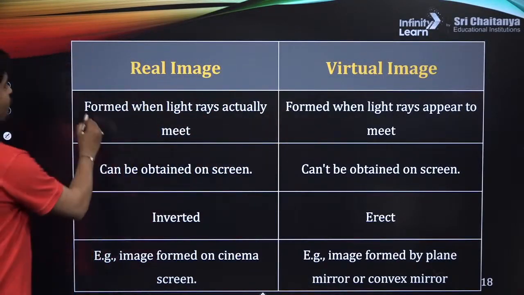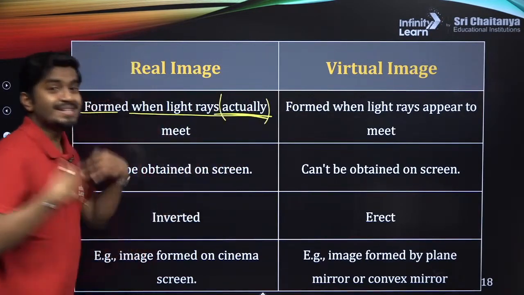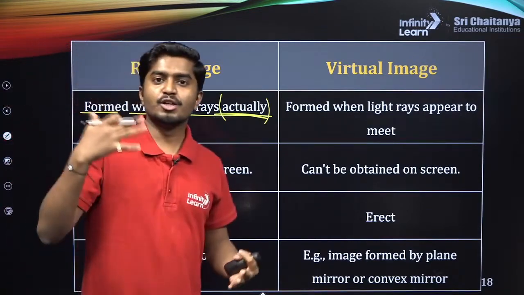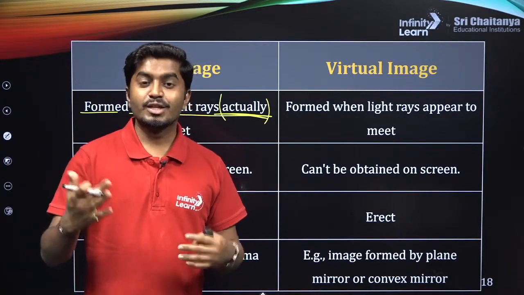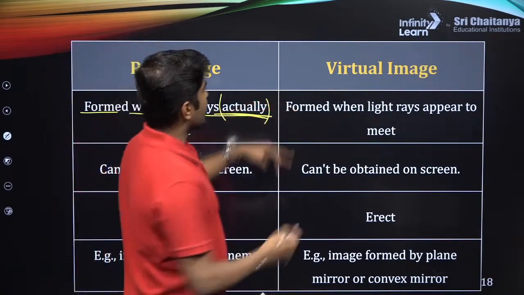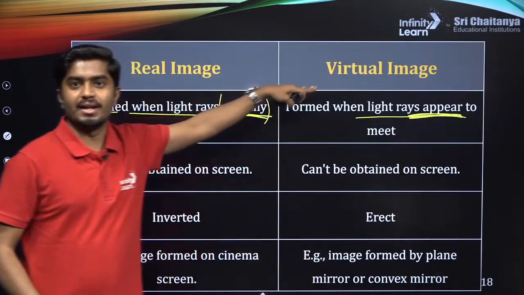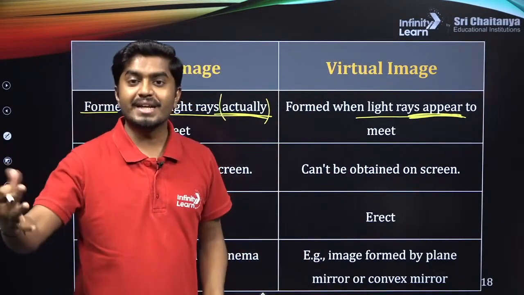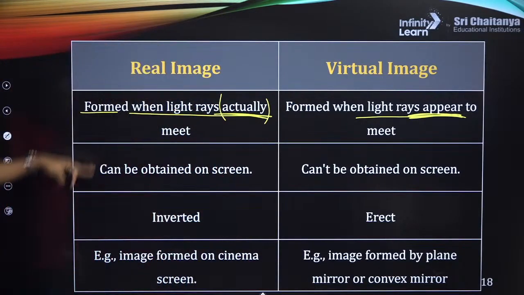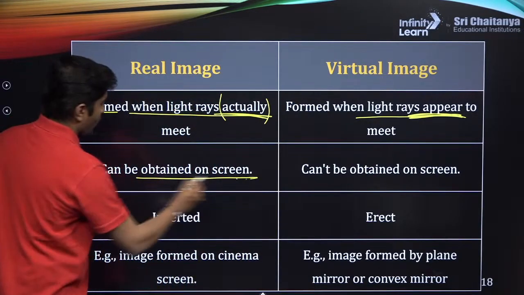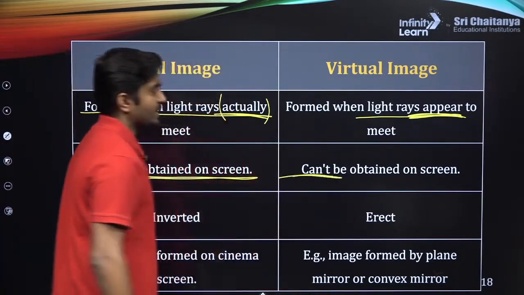Now, these are the differences between real image and virtual image. A real image forms when the light rays actually meet. They meet in real. If you call your friend on a video call, that is a virtual meeting, right? They appear to meet. So for a virtual image, the light rays only appear to meet. If they physically meet, if they actually meet, that is real. So a real image can be obtained on the screen, while a virtual image cannot.